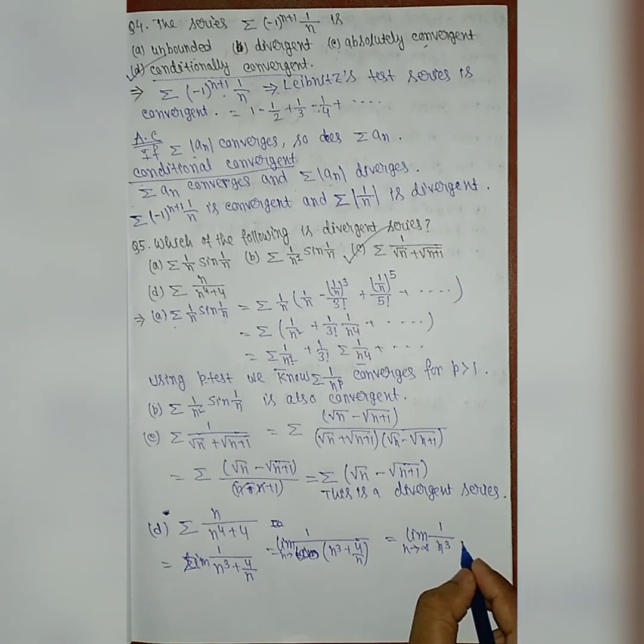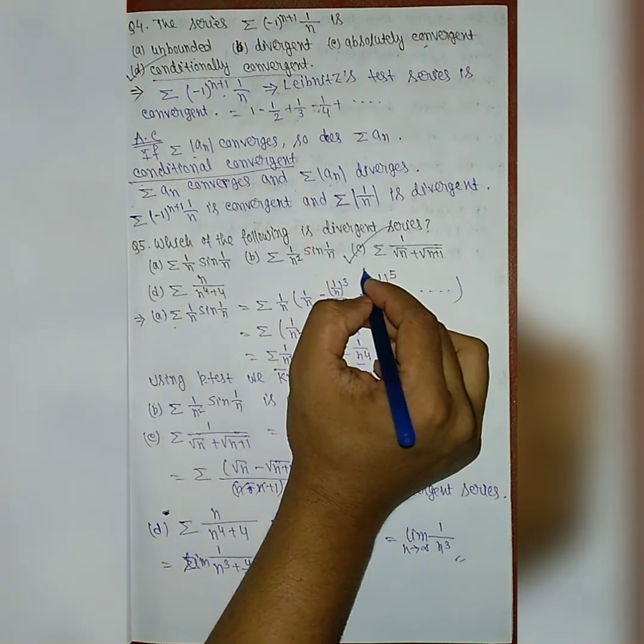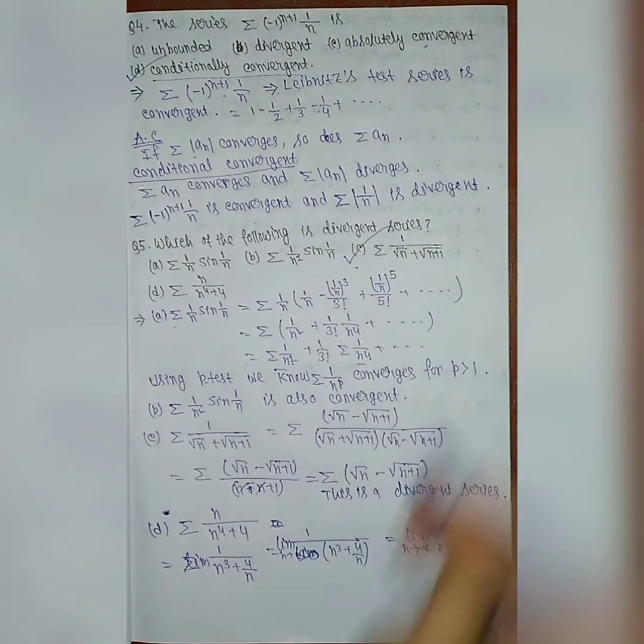So here also using p-test, we can say that this series is a convergent series, since p is greater than 1. So this series is also convergent. So my option C is the correct option. That is, this series is divergent, and every other series given here is convergent.